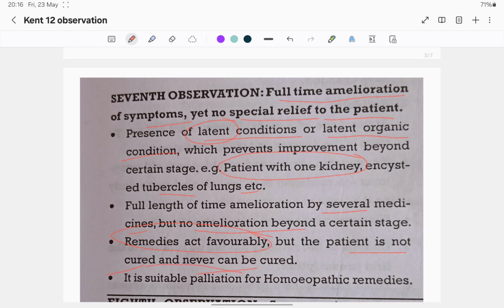It is suitable for palliation by homeopathic medicines. Here, there is palliation of the symptoms.